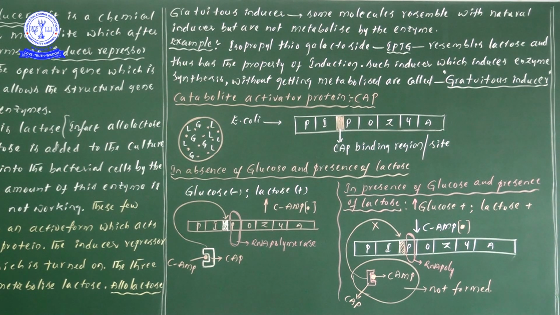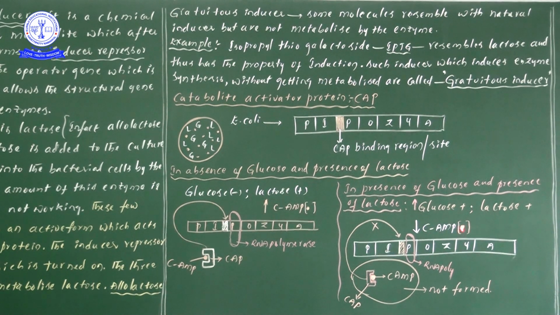Likewise here, what is happening? Even though RNA polymerase is less active, more glucose molecules are there, and gradually glucose molecule levels are depleted. Once the glucose molecule levels are depleted completely, at that time cAMP levels will be more.